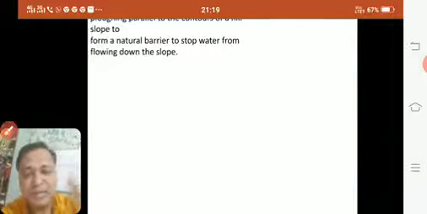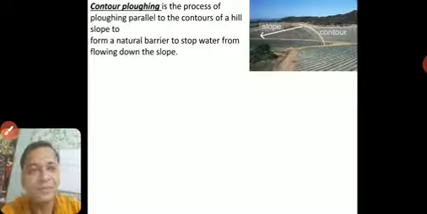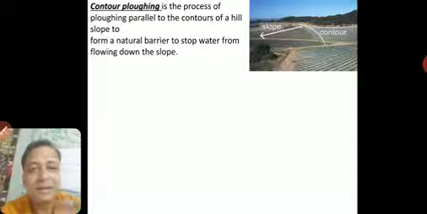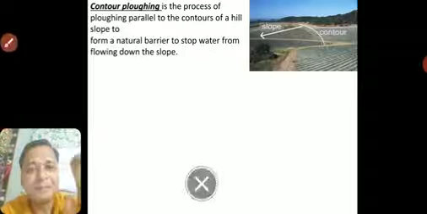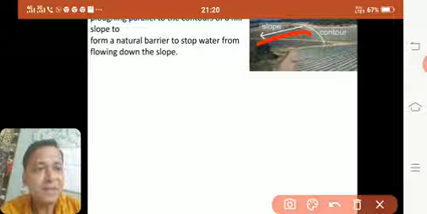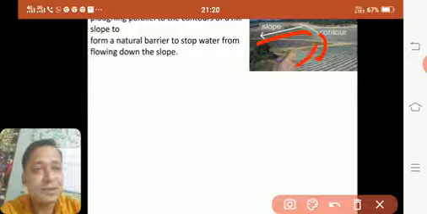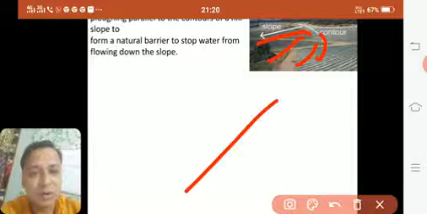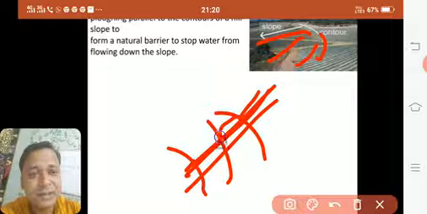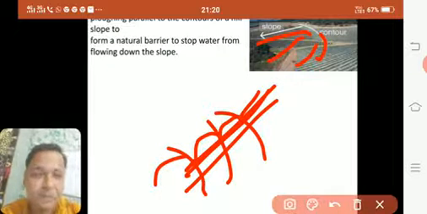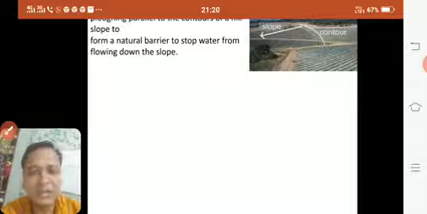I think you are confused, but we can see the picture now. It will be very clear to you. Like this. Here you can see the slope. But they have done it along the contour like this. So in the slope, water will not come directly, because you have contour plowed it. It will stop, then stop, then stop, then stop. So it will be slowed. So erosion will not be there much.